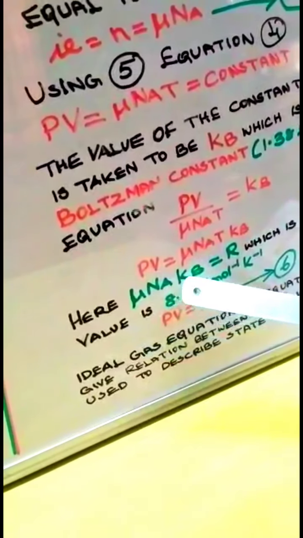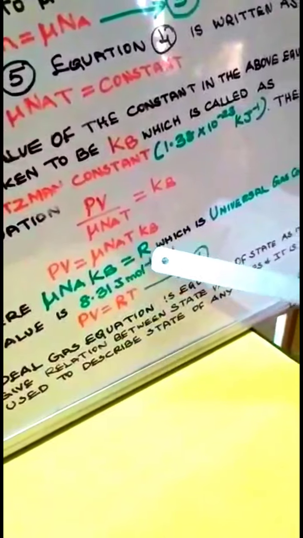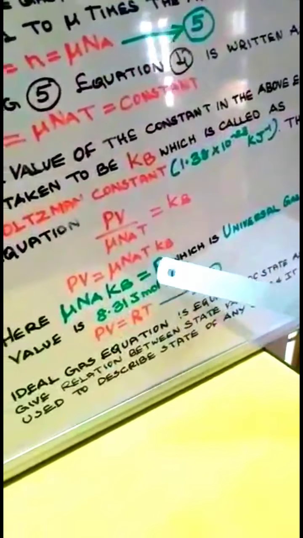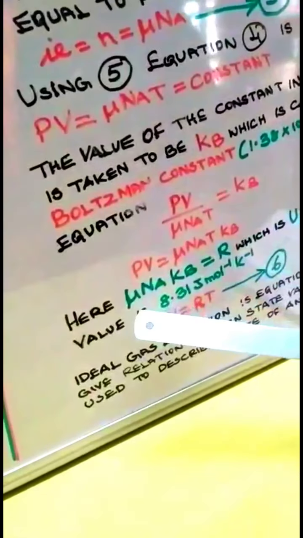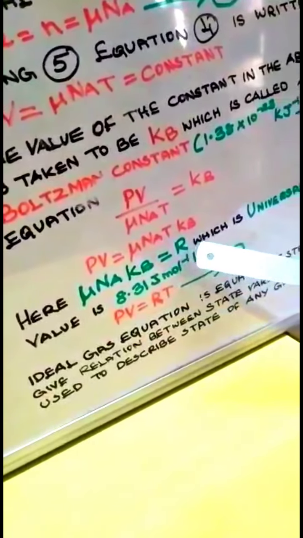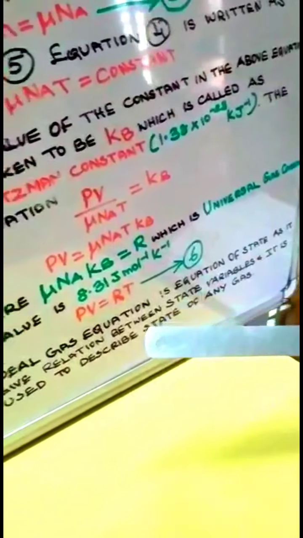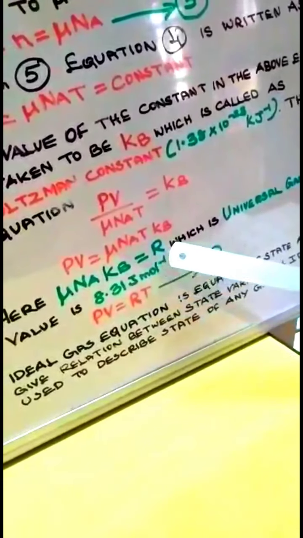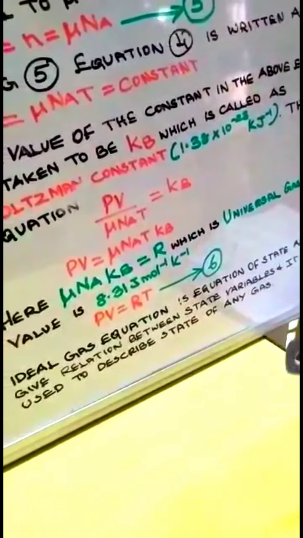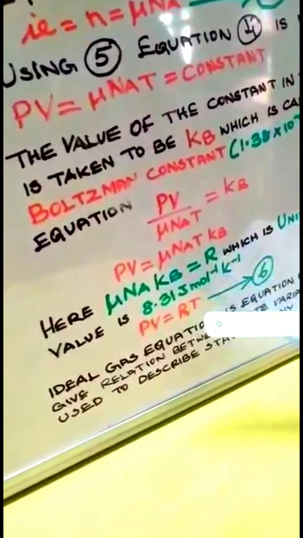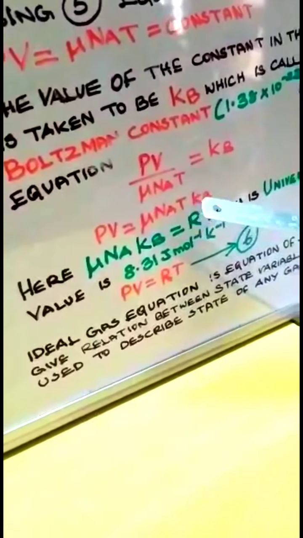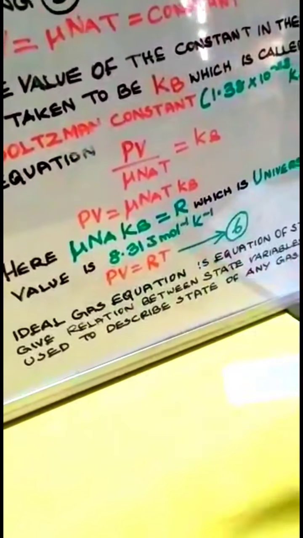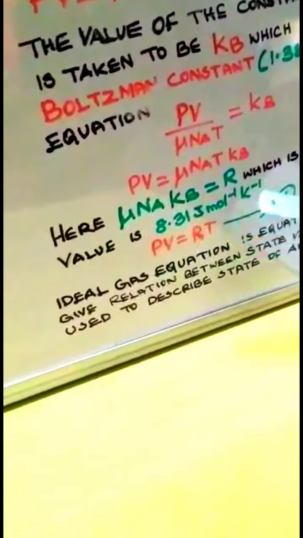Here mu NA Kb can be taken as R, which is the universal gas constant, and its value is 8.31 joule mole minus 1 Kelvin minus 1. So when you substitute this R in the place of mu NA Kb, we get PV is equal to RT, which is the ideal gas equation.